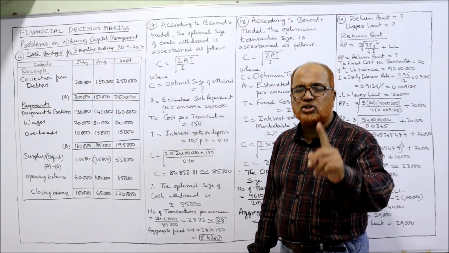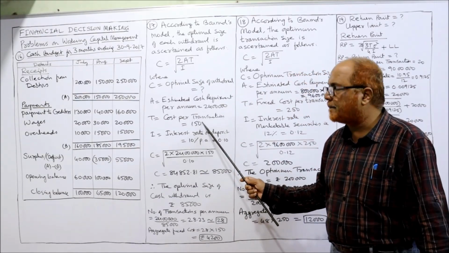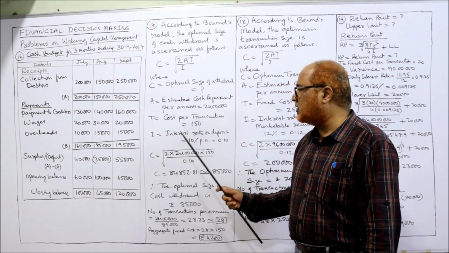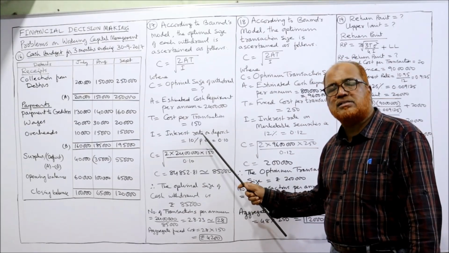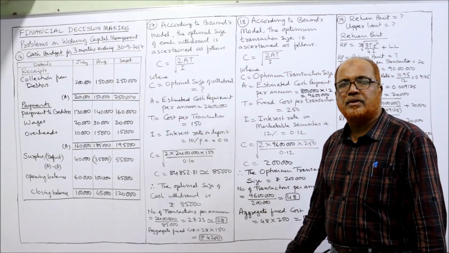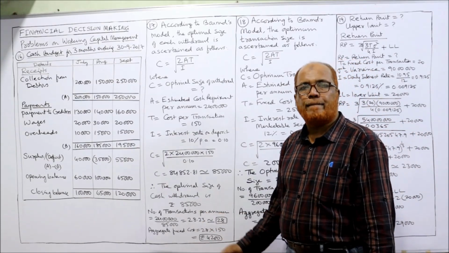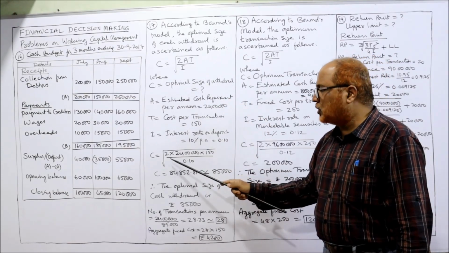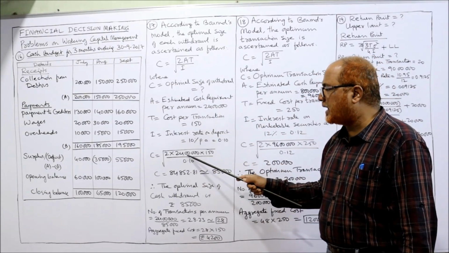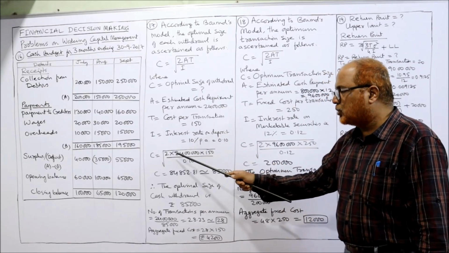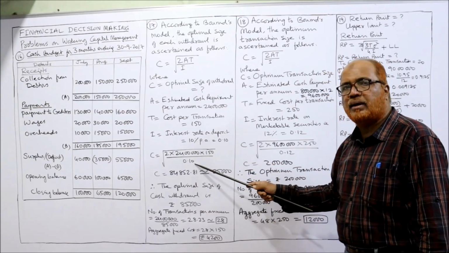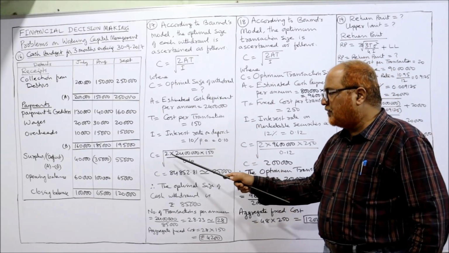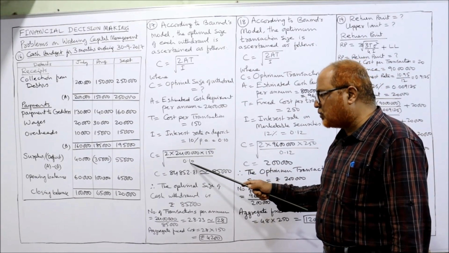T is the cost of transaction, 150 rupees per transaction, fixed. I is the interest rate on deposit. The banker is allowing 10% per annum, so 10 by 100, 0.10. Now substitute the values in the formula. C equals the square root of 2 into A into T, so 2 into 24 lakh into 150 divided by I. I is 0.10. So multiply the three values, divide by 0.1, under root.